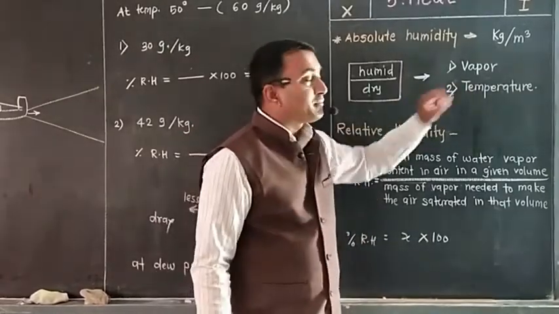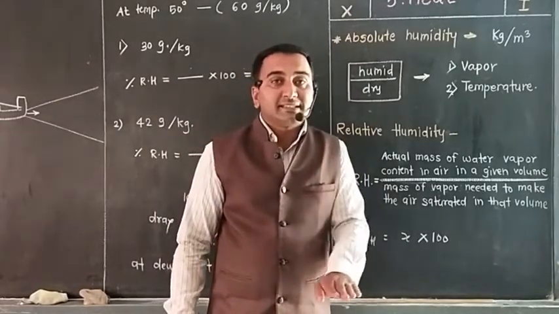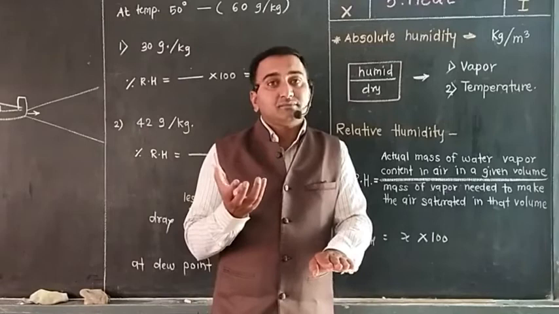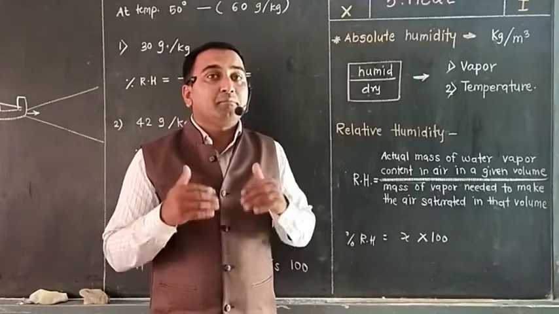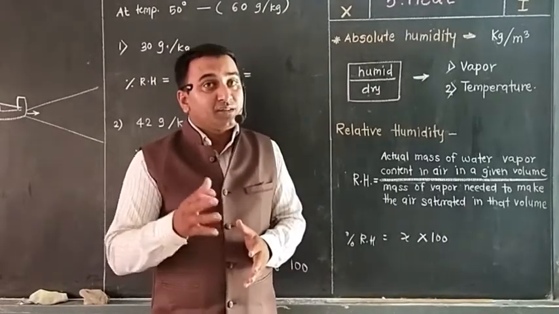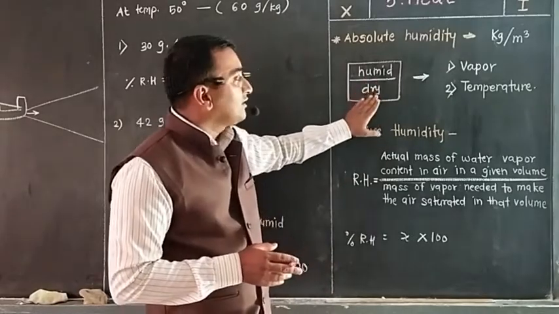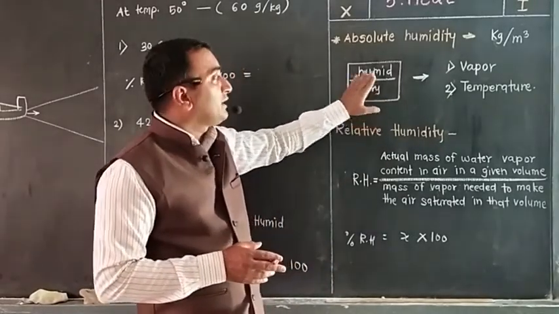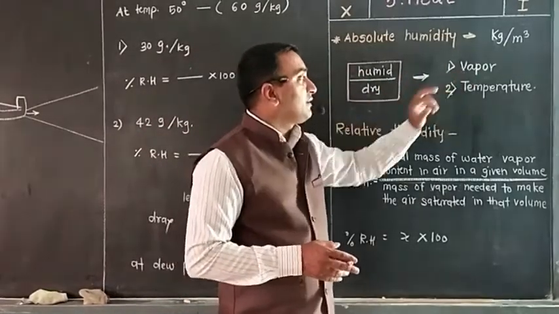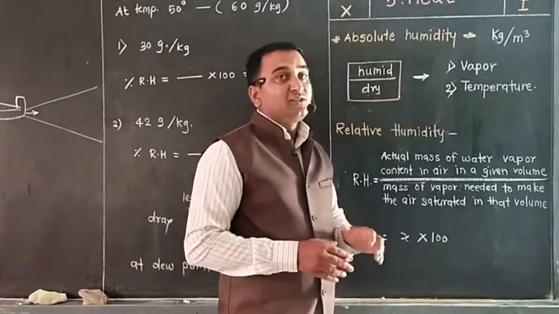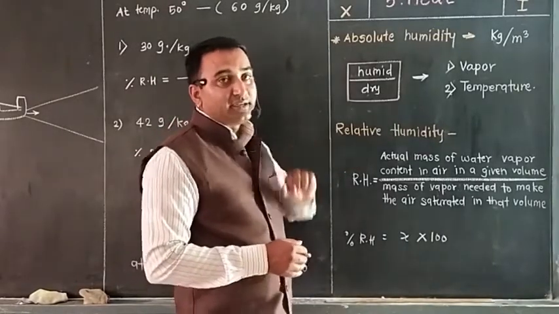It also depends on temperature, because we have discussed that when temperature decreases, water vapor capacity also decreases. So by decreasing the temperature, we can make that air saturated, that is the dew point that we have discussed. So the humidness or dryness of the air depends on two things, that are water vapors and temperature. To consider this, we are moving to the next point, that is relative humidity.